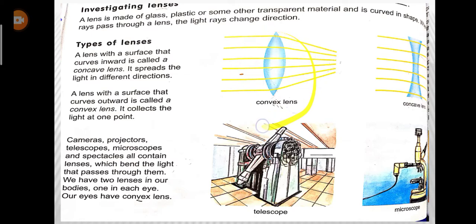The convex lens is the lens which is used in our eyes also. Cameras, projectors, telescopes, microscopes, and spectacles all contain lenses which bend the light that passes through them. We have two lenses in our bodies, one in each eye. Our eye has the convex lens, which I have just told you about.